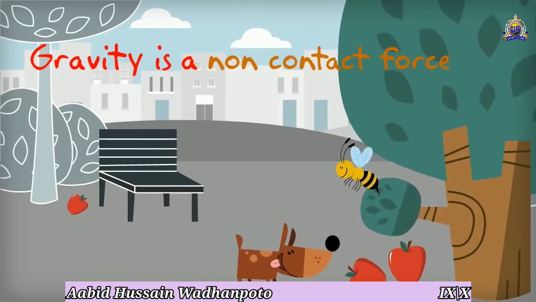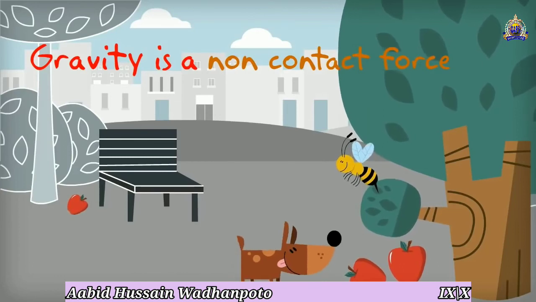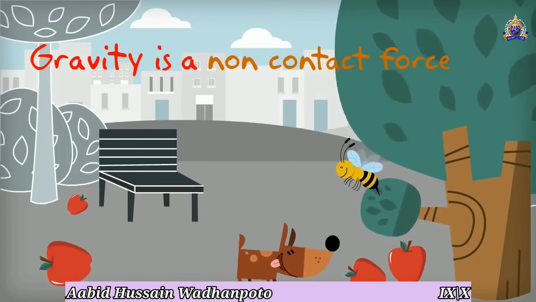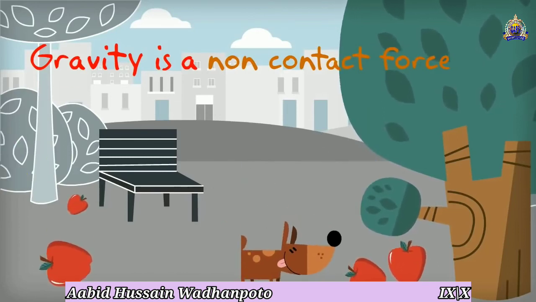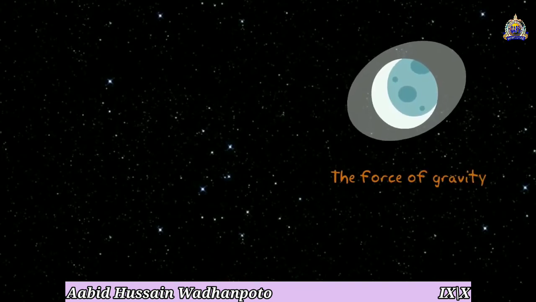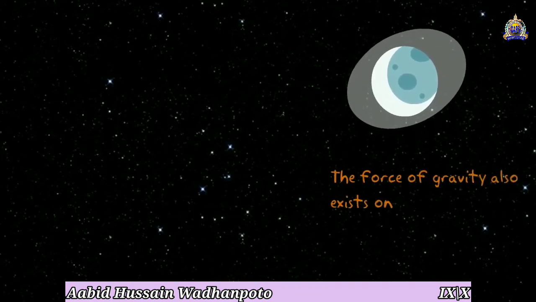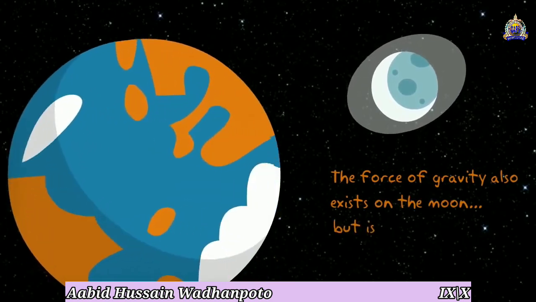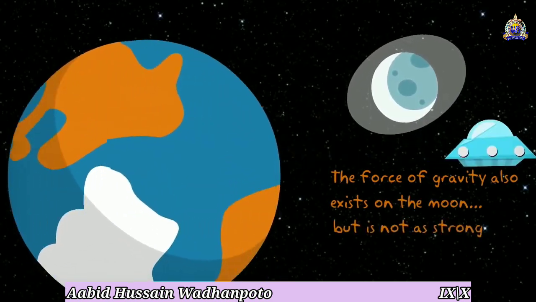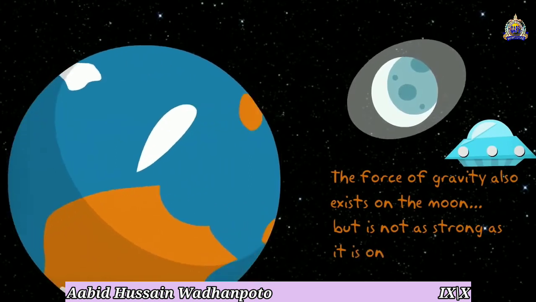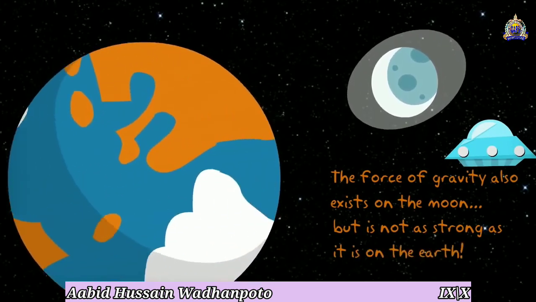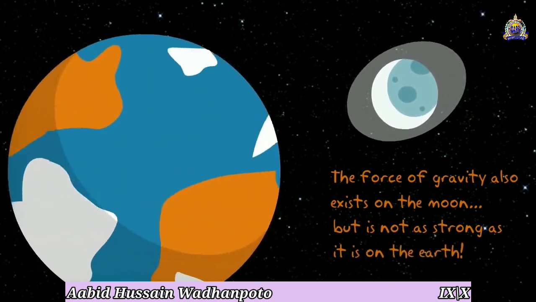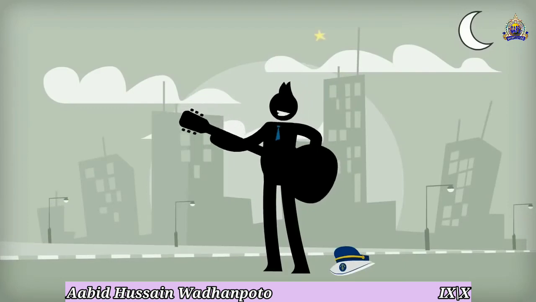The force of gravity which exists on the moon is less than the force of gravity which is present on the earth. So we can't say that there is no force on the moon. There is a force on the moon, but its amount is less than that present on the earth.